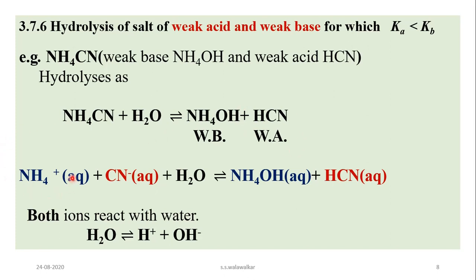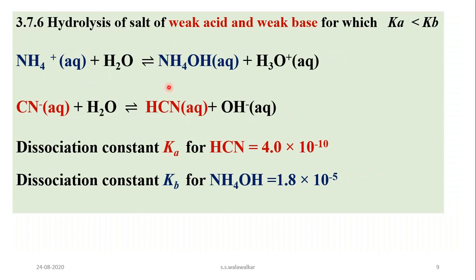In this hydrolysis reaction, NH4+ ions as well as cyanide ions react with water and produce NH4OH and hydrogen cyanide. The dissociation constant Ka for hydrogen cyanide is 4 × 10^-10, and the dissociation constant of the weak base, that is Kb, is equal to 1.8 × 10^-5.